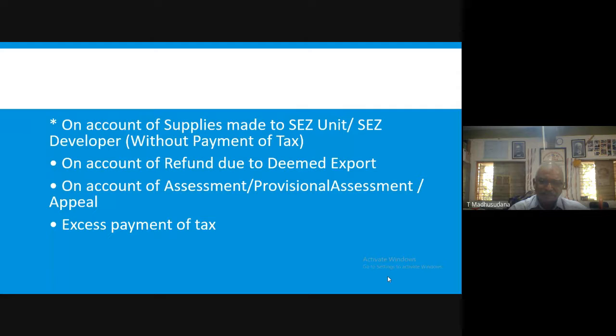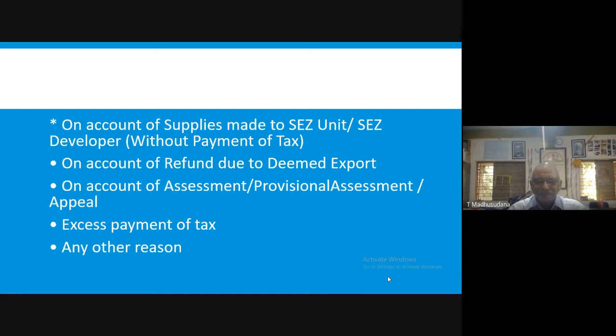Next, excess payment of tax. If the supplier or the taxpayer has paid excess tax than what he actually owed, in that circumstance also he is eligible.